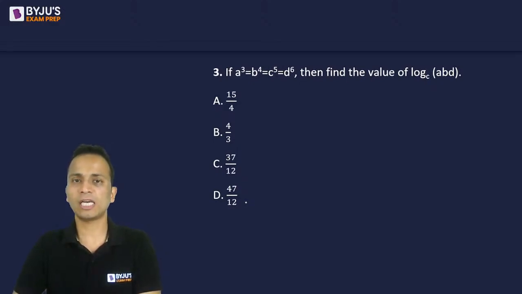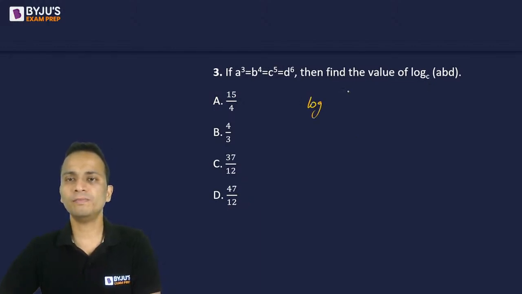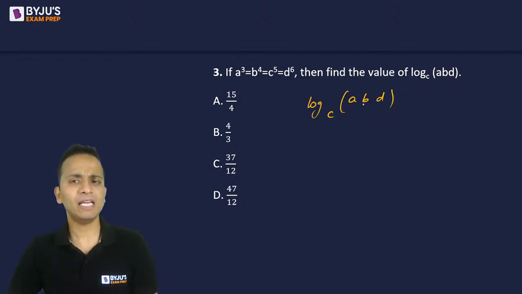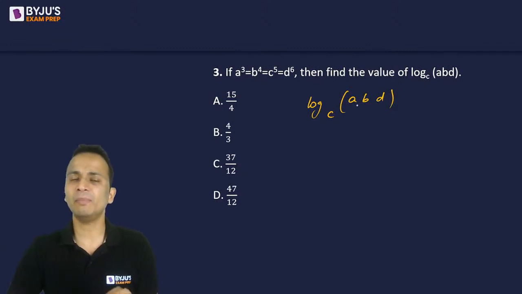All right, chalo, start karte hain. Now we have to find out the value of log of a, b, d to the base c. If I can write the values of a, b and d in terms of c, then I'll be eliminating a, b and d and here I'll be getting c raised to the power something.